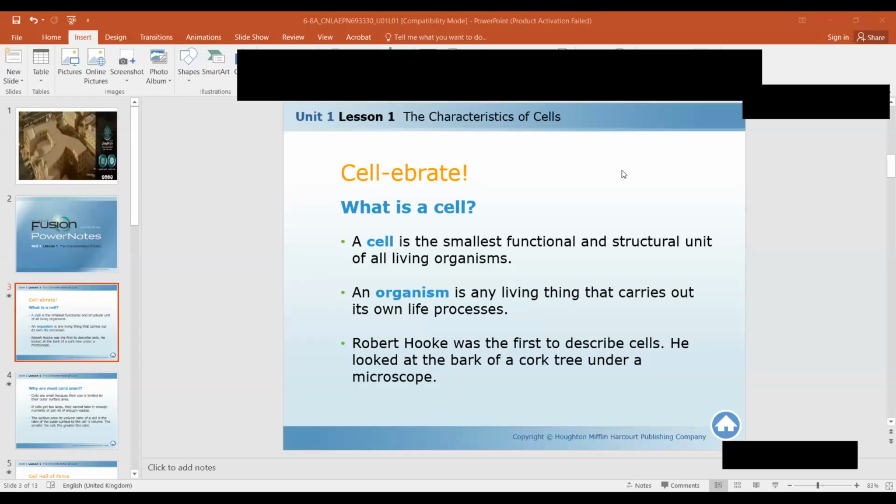Okay, anyways. So the first lesson we have started is the characteristics of a cell. So what is a cell? Who will tell me what is a cell? The cell is the basic structure. It's the smallest unit. Please read these two lines, Malak.